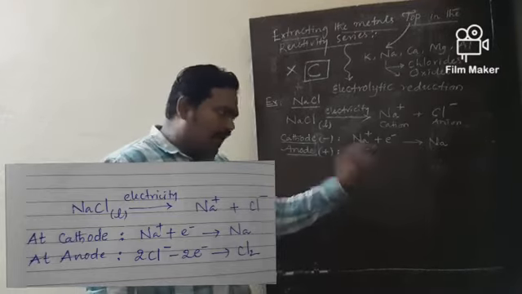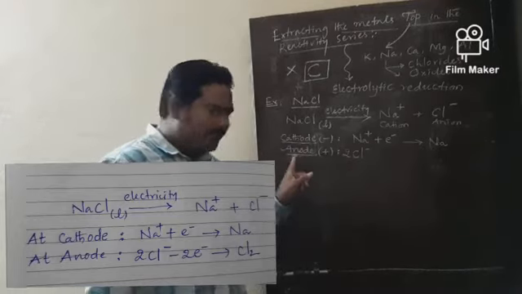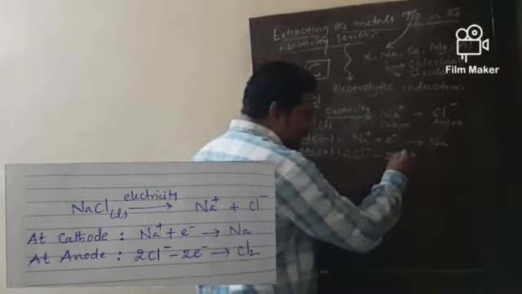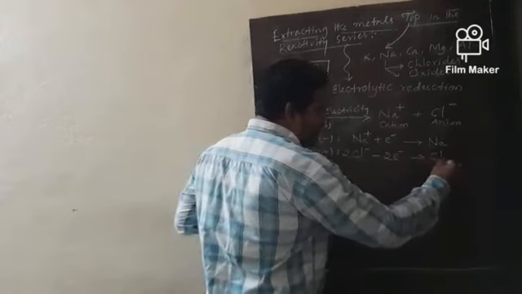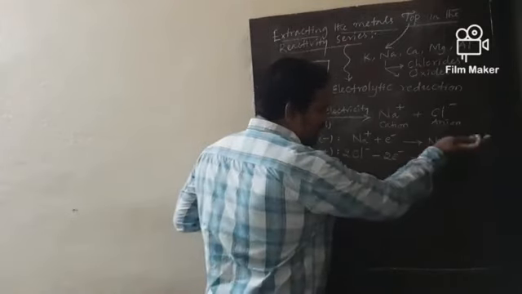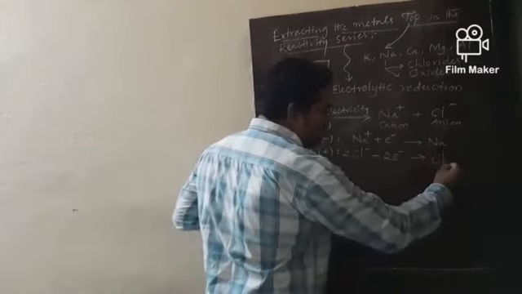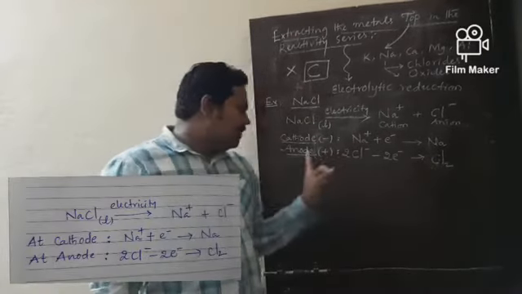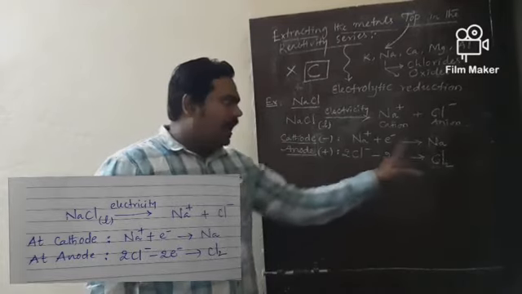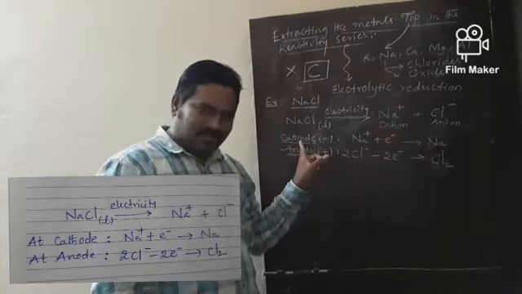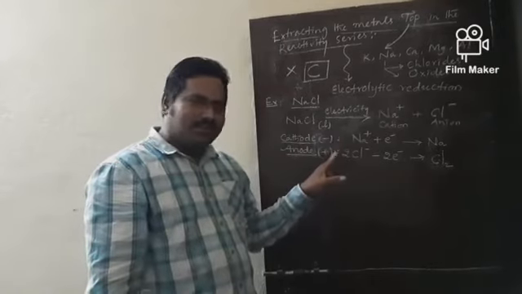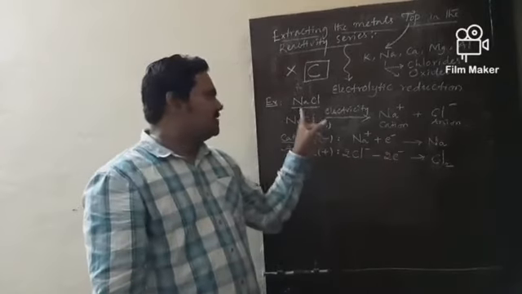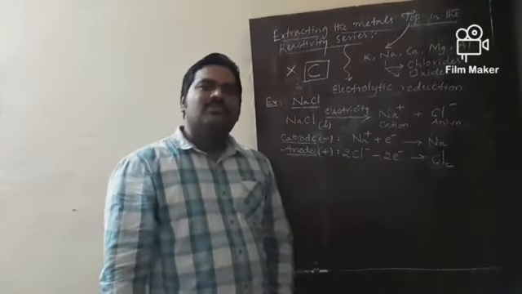Both chloride ions lose 2 electrons to become chlorine gas. So chlorine gas is liberated at the anode and sodium metal is obtained at the cathode. This is the electrode reaction of a highly reactive metal compound, sodium chloride. In this way sodium metal is obtained.